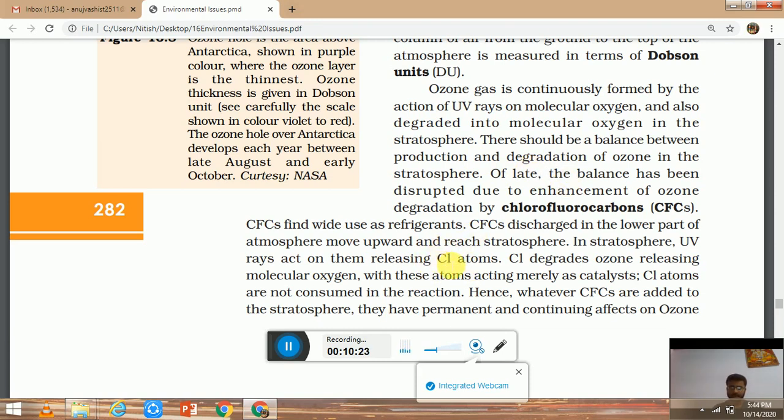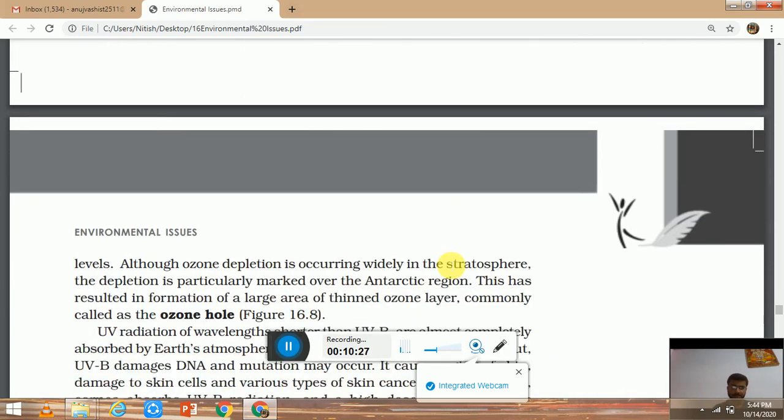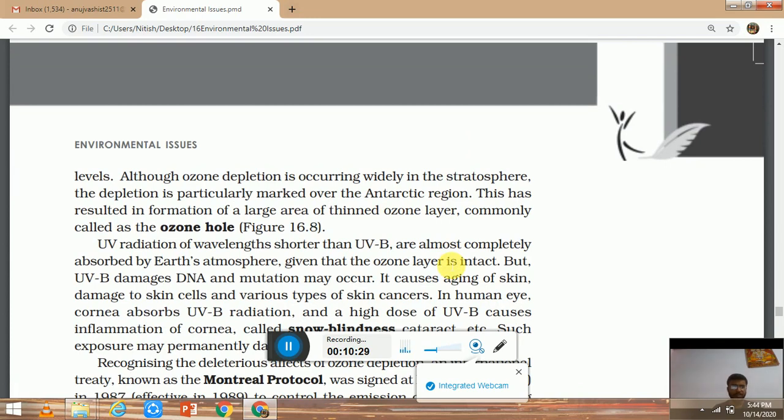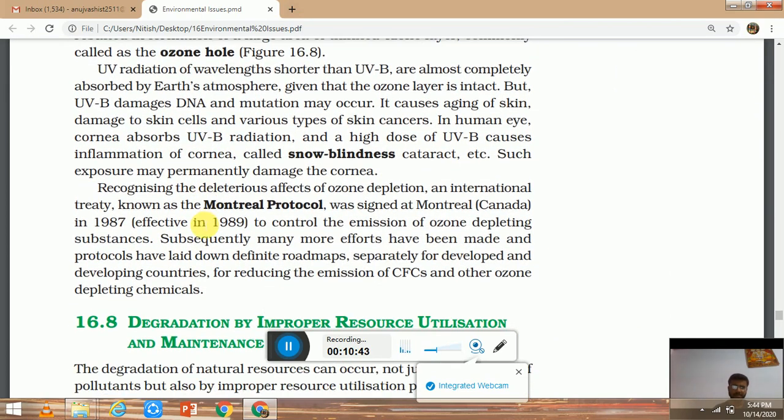This chlorine atom came to the stratosphere and reacts with the ozone, O3, and causes the thinning of the ozone layer. And once the thickness of the ozone layer is reduced below 100 Dobson units, it is known as an ozone hole. We must have heard about the Antarctica ozone hole. That's the same case, the same reaction happened there.